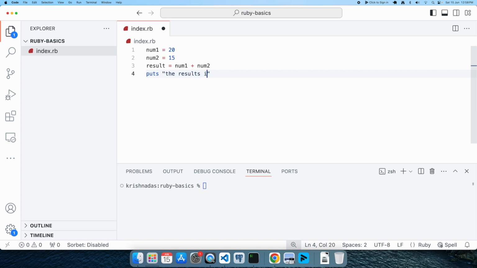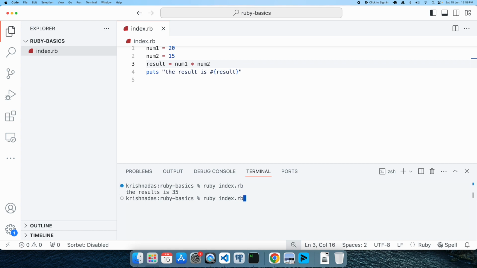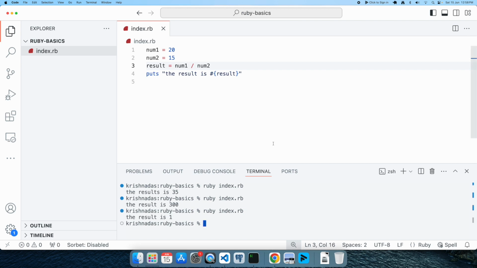Like this you can perform basic arithmetic operations using Ruby's variables. When I execute this, you will get the result is 35, which is the sum of number 1 and number 2. Similarly, you can perform any kind of basic arithmetic operations using Ruby. We will cover these in detail in the upcoming videos.